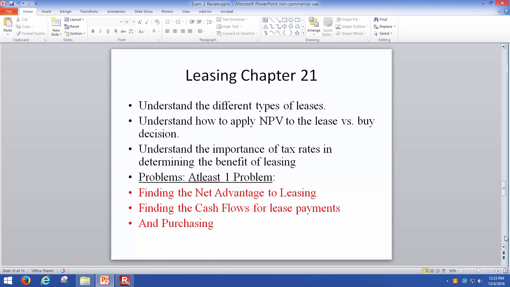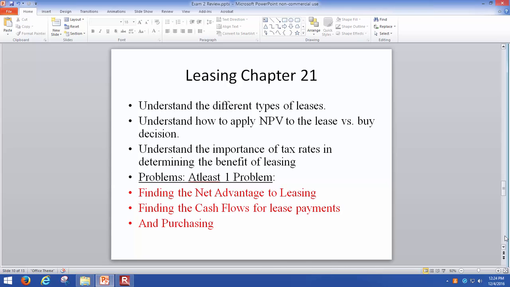So when you talk about the lease versus buy decision, how you can figure out the cash flows, and then you can find out the present values of the cash flows. And we are also finding out the cash flows for lease payments and for purchasing. So here, I think the main thing you see is that when you talk about a lease payment, usually it means that, let's say it's a 4-year lease, you make the same lease payment. Let's say it's $500 every year for the 4 years.